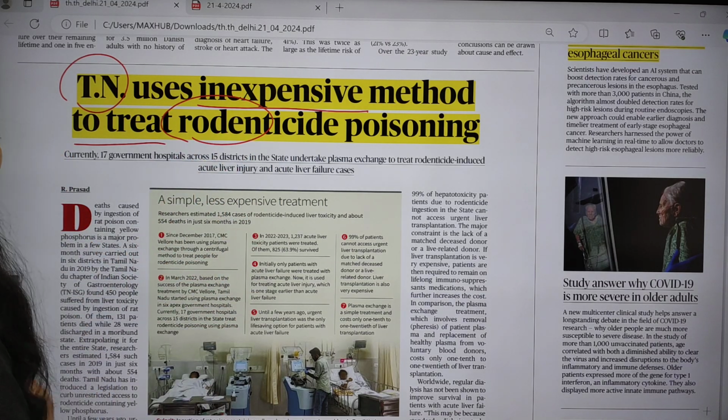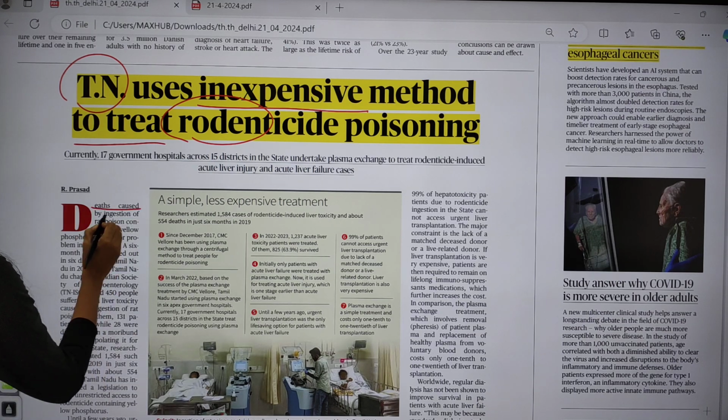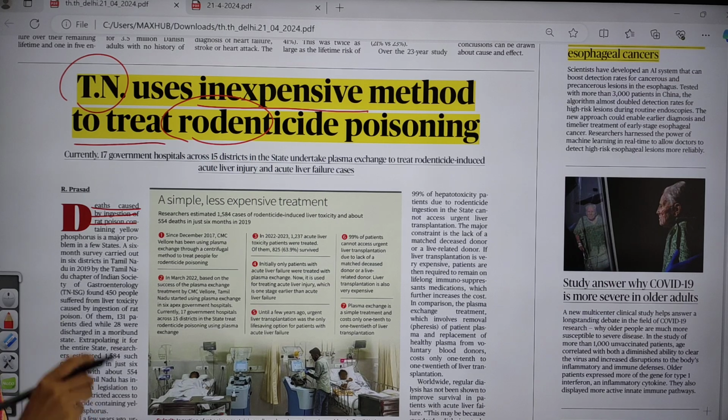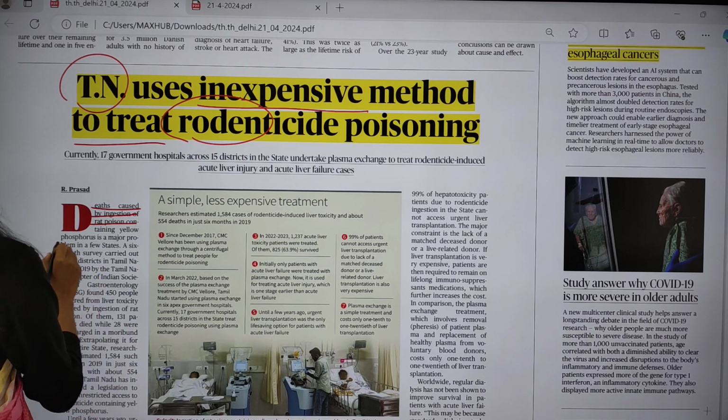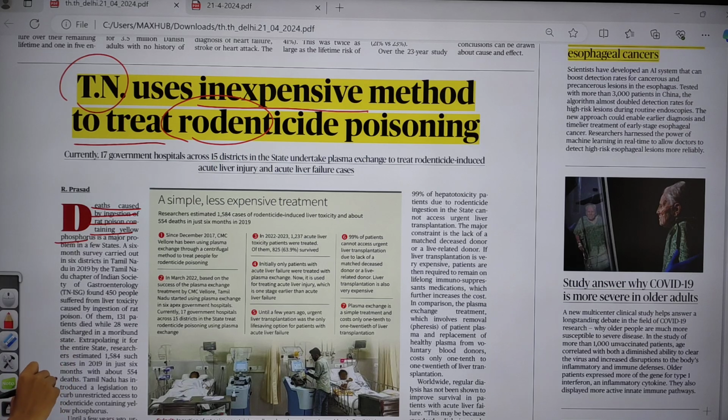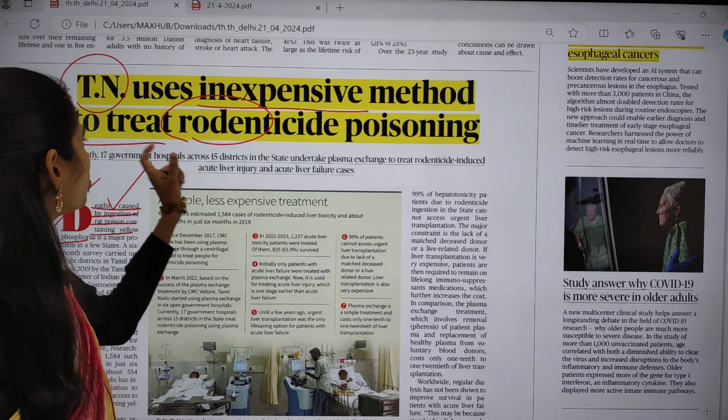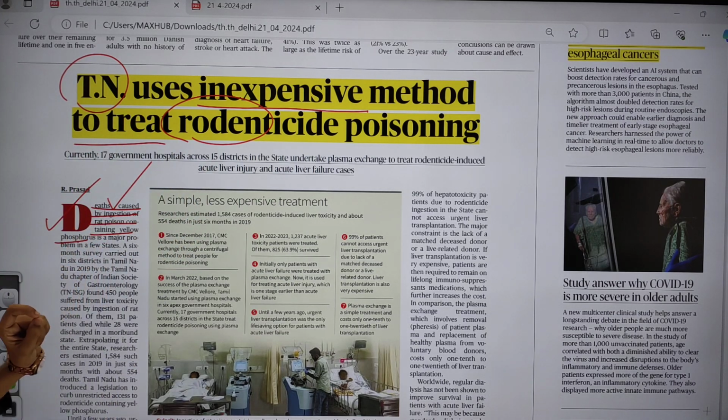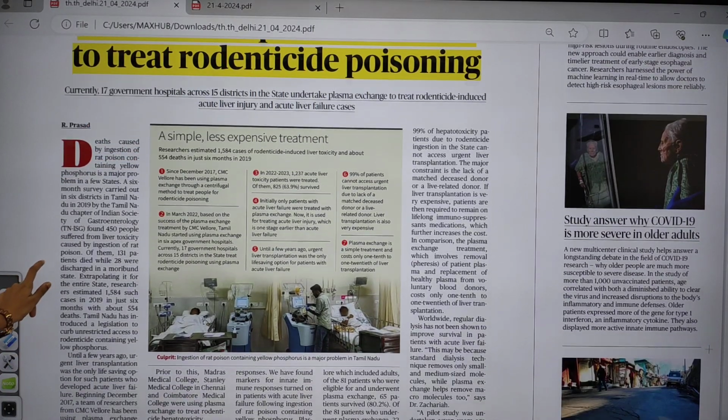Okay. So what happened here in Tamil Nadu is there are high rates of poisoning. This poison contains yellow phosphorus, and it is a major problem in a few states. Because of ingestion of this rat poison, which contains very high yellow phosphorus, it is one of the major reasons for death in Tamil Nadu. So now they came up with an inexpensive method to treat this rodenticide poisoning. So let us see what this actually is.